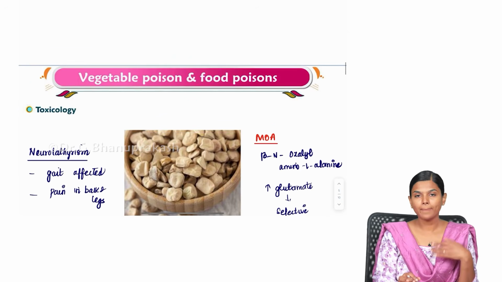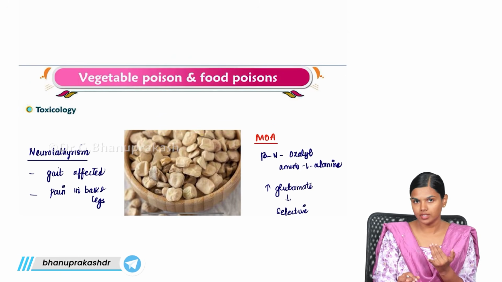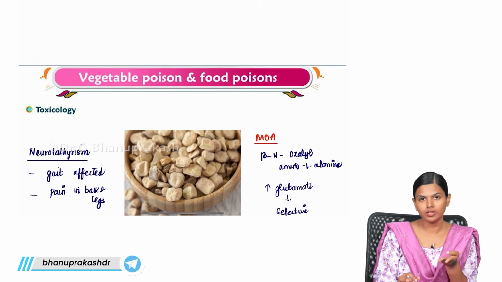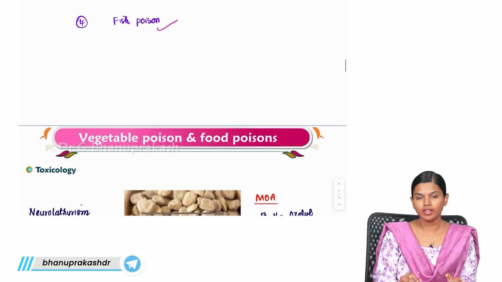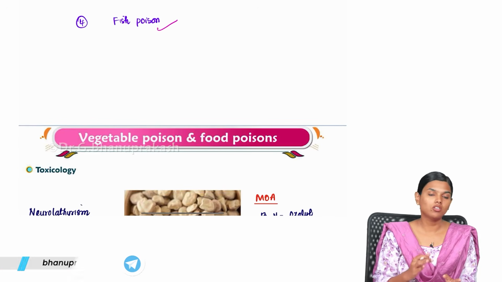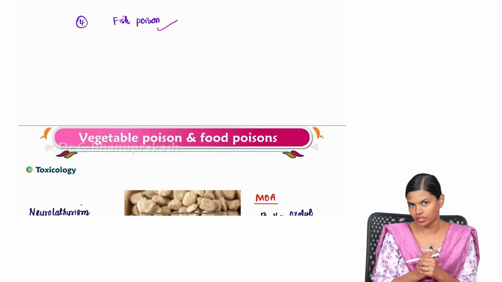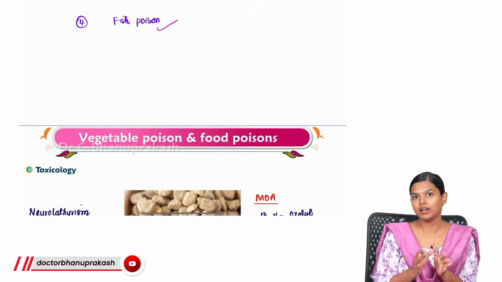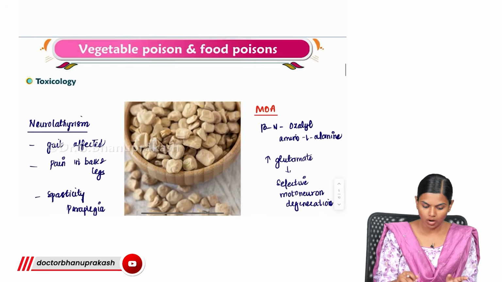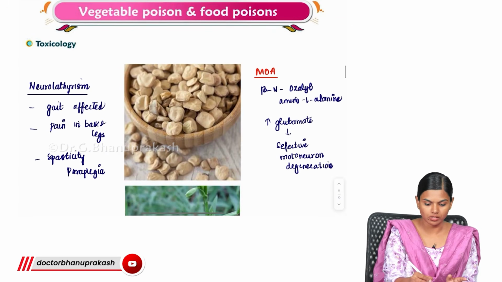So these are the vegetable poisons. We saw Ricinus, croton, Semecarpus anacardium, Abrus precatorius, and all these are very toxic. And we saw the medico-legal significance and the active principle also. So this is about these plant and vegetable poisons. Next, what we are going to see is food poisons. So this is food poison.